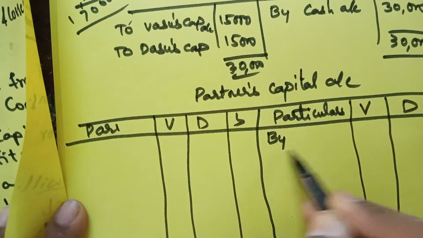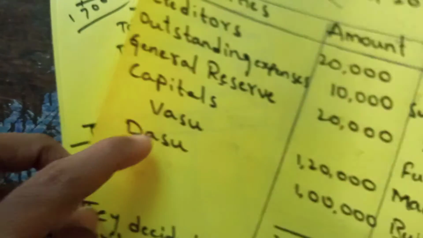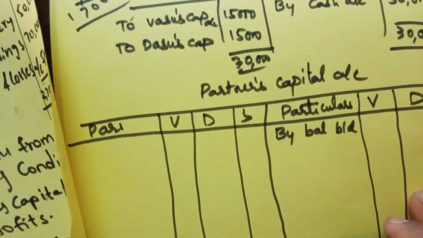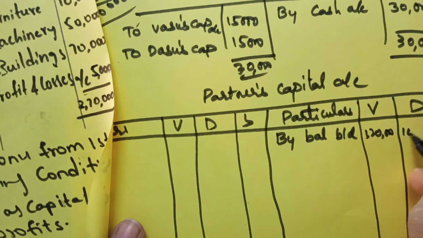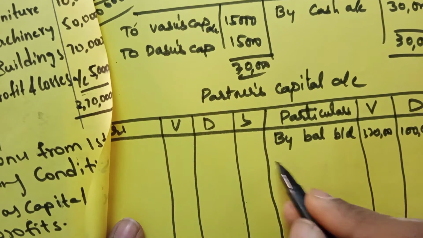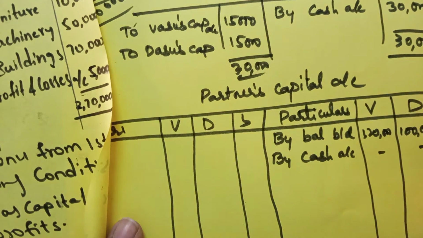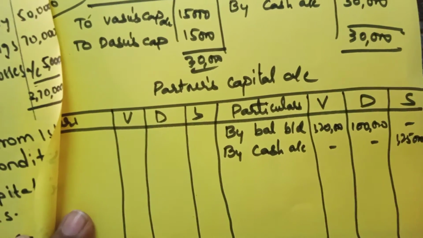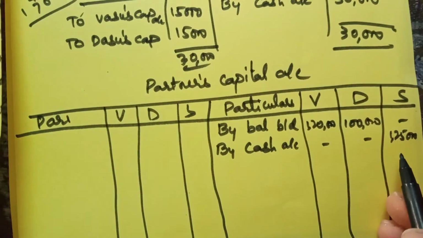First we have to take by balance brought down. What is there in your question? The capital side of Vasu and Dasu, this amount you have to take in balance brought down. So 1,20,000 and 1 lakh. And Sonu is bringing cash, so you write by cash in his account 1,25,000. Already given in the question, you can see 1,25,000 I am writing here.